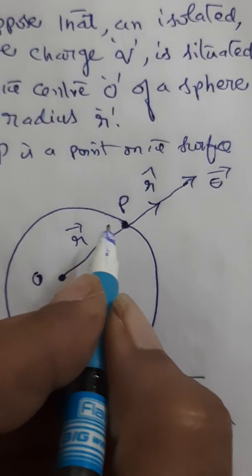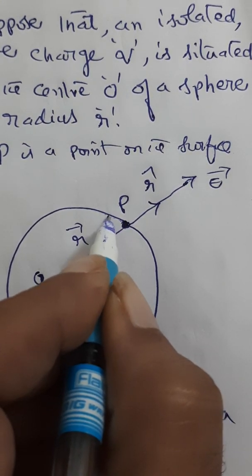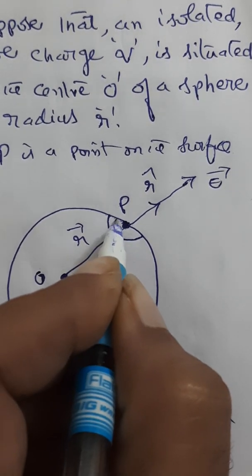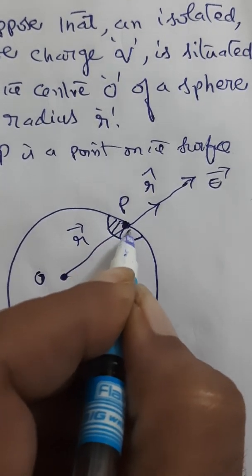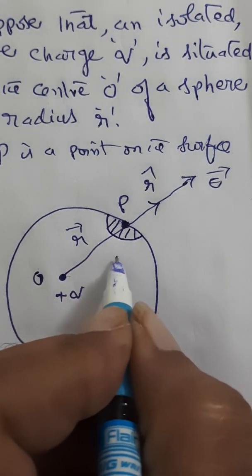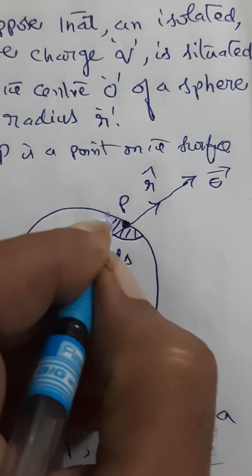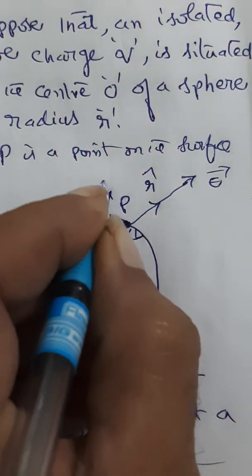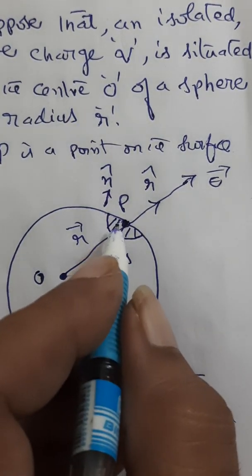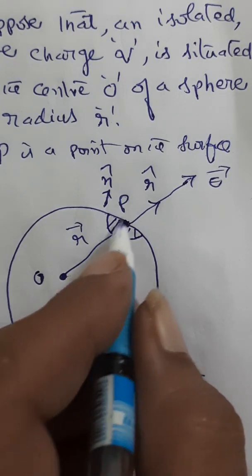Now, in this situation, at this point P on the surface, consider around it a small area element. So this is the area element I am considering around P, which is nothing but ds. Now the outward normal to this will be acting in this direction, n cap. n cap is nothing but the unit vector along the outward normal.